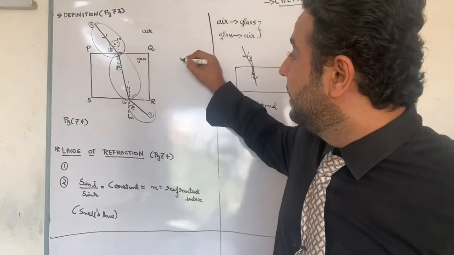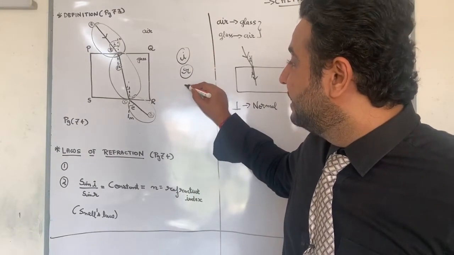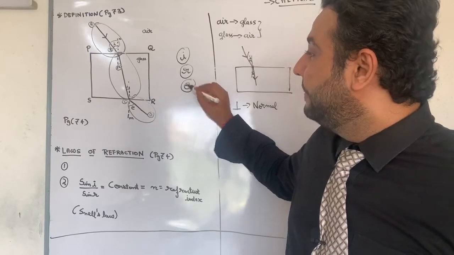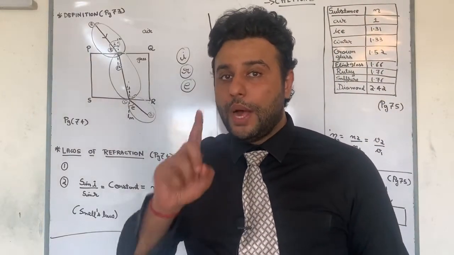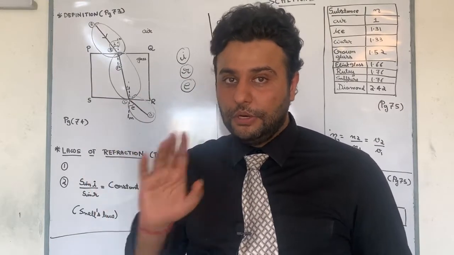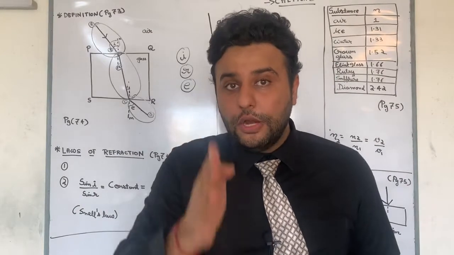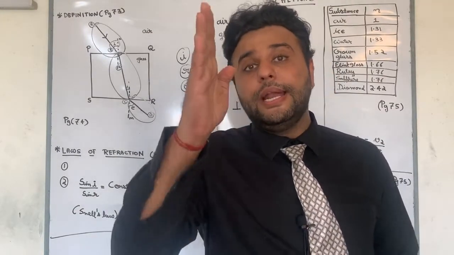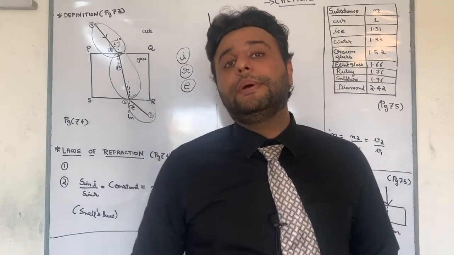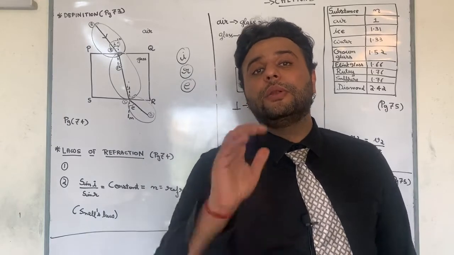I'll write on the board. One is angle of incidence, one is angle of refraction, and one is angle of emergence. In all three angles, one line is normal. Do you understand? Because what is angle of incidence? Angle between incident ray and normal. What is angle of refraction? Angle between refracted ray and normal. And what is angle of emergence? Angle between emergent ray and the normal.